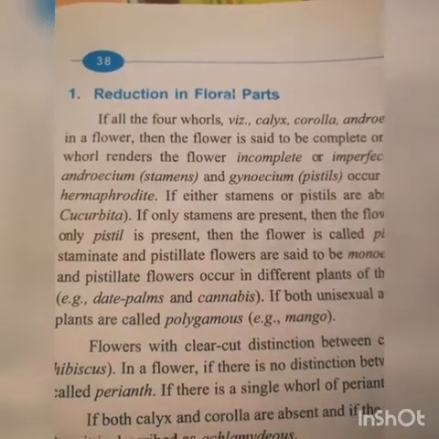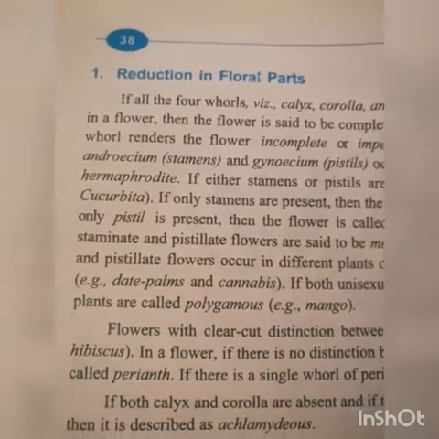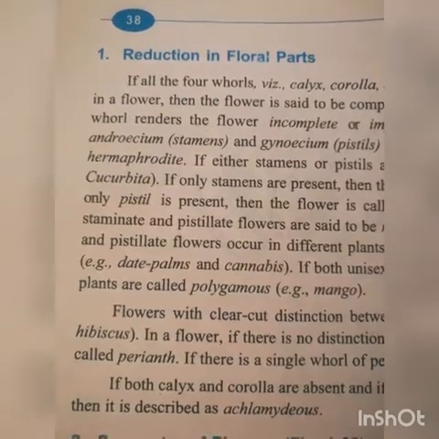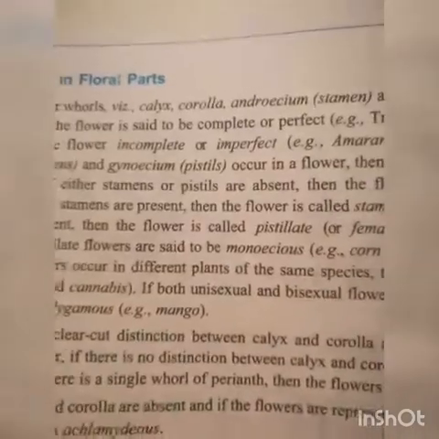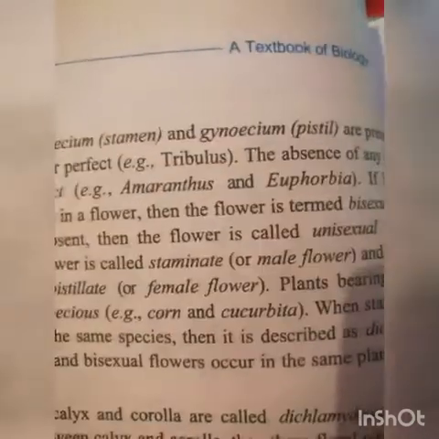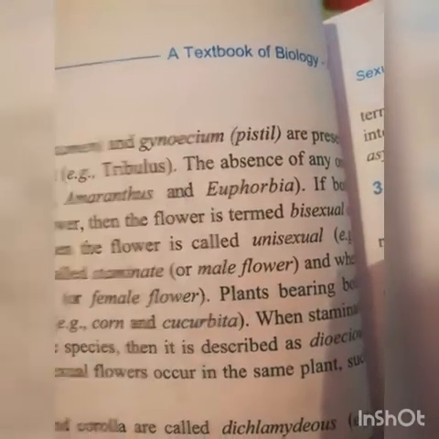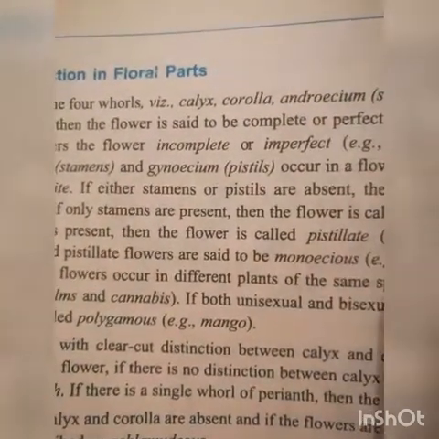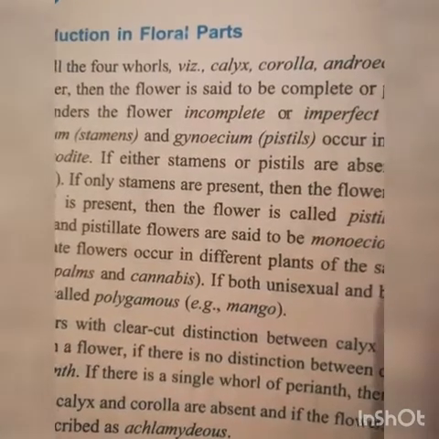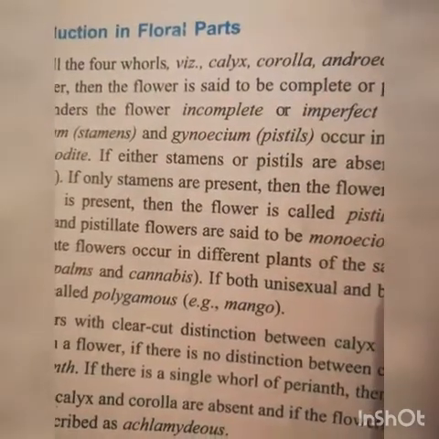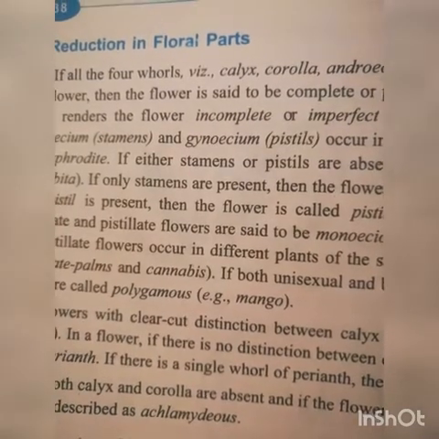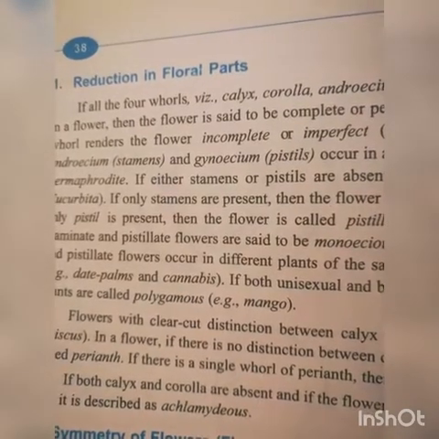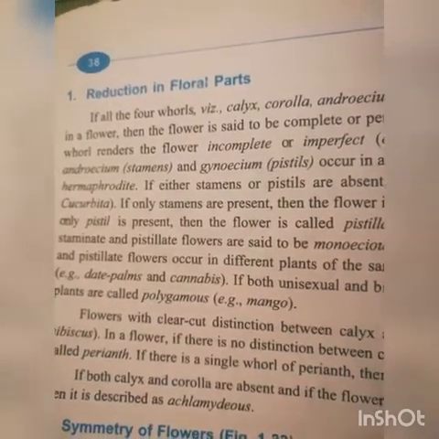If all the four whorls, all the four rings, calyx, corolla, androecium, stamen, gynoecium, pistil, are present in a flower, then the flower is said to be a complete flower. If all the four main whorls in a flower are present, that flower is called a complete flower or perfect flower.